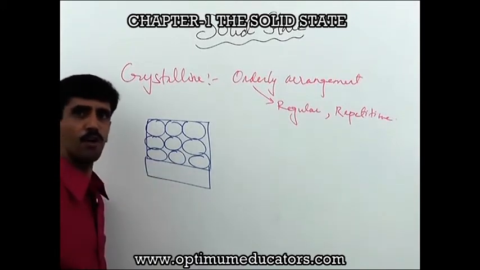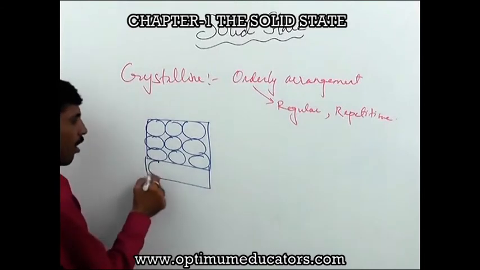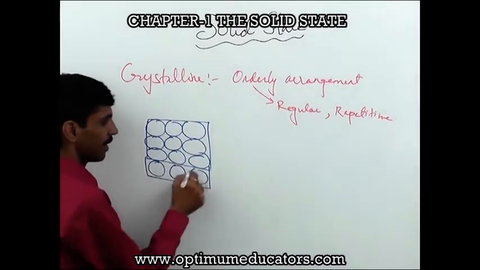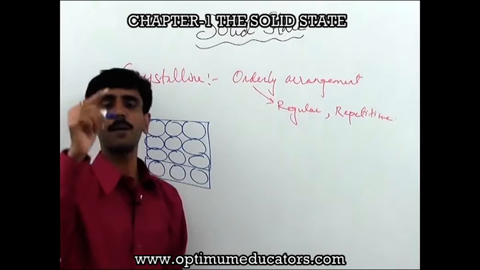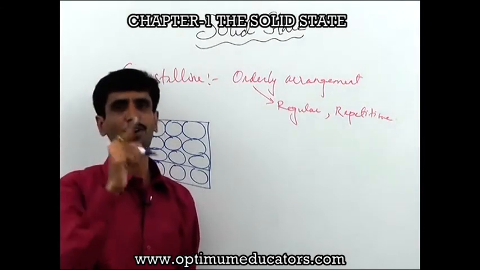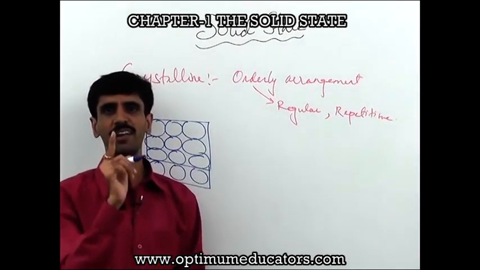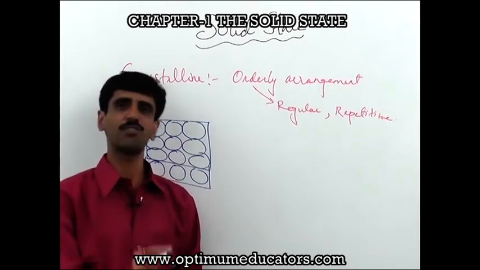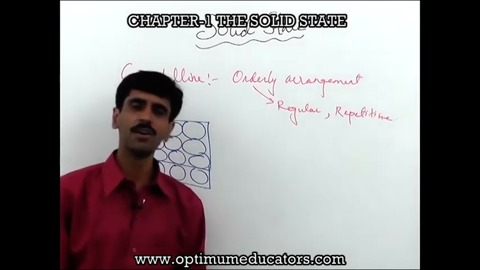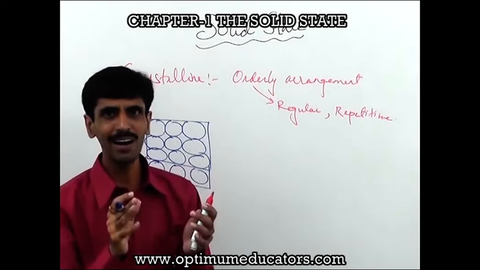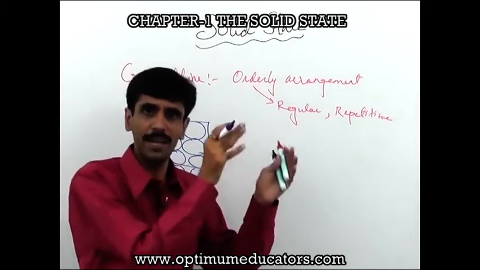It cannot be 4, it cannot be 2, the reason is over here that the pattern which is going to be followed is regular. And such solids are called as what? Crystalline solids. Next thing is, when the pattern is going to be regular, the arrangement is going to be regular.